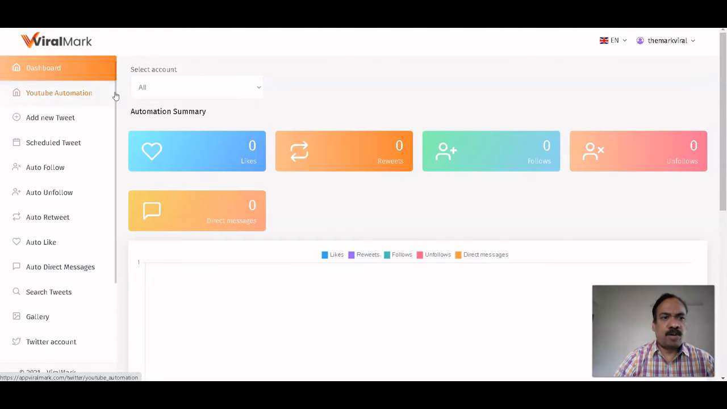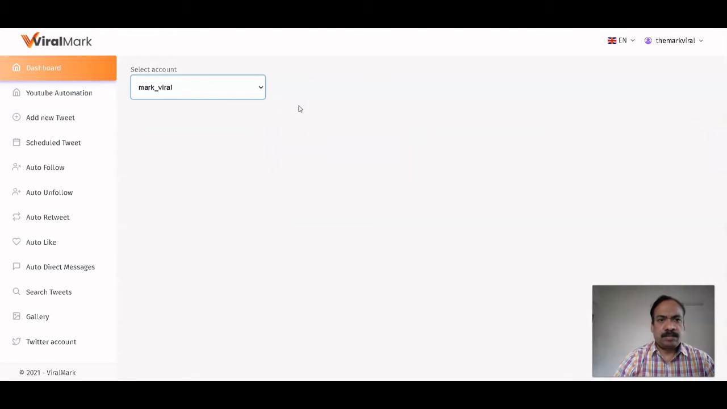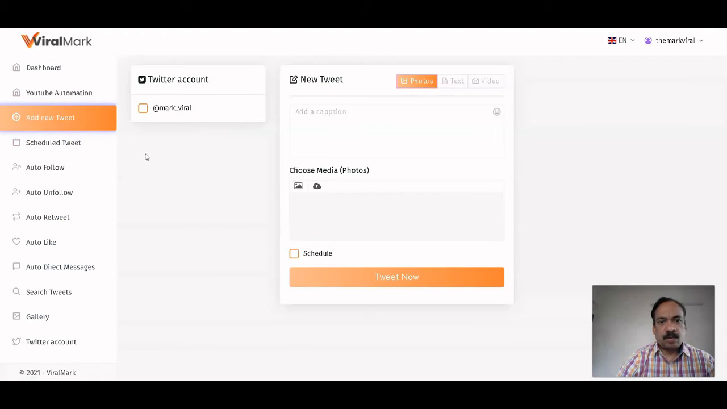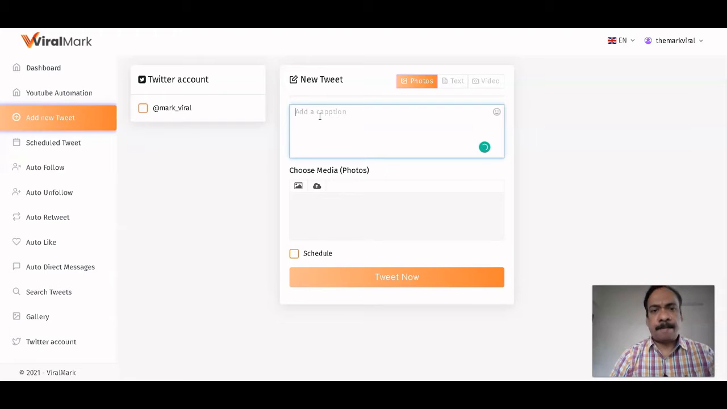Here for Twitter, you just have to select your Twitter account. Suppose I select this Twitter account. Here you can see how many tweets you have tweeted; all the statistics will be given in this dashboard. Here you can add a new tweet, so you can post your new tweet or your campaign.